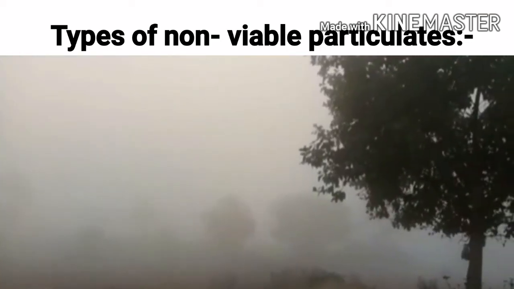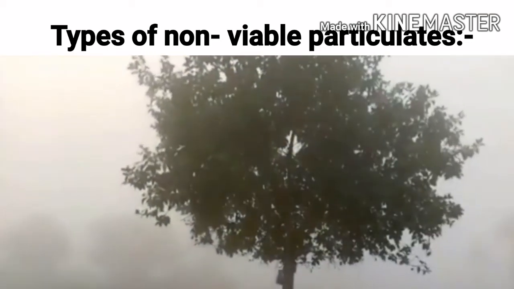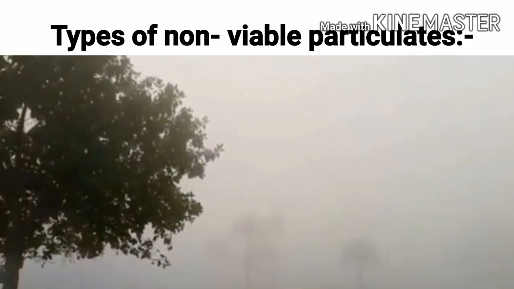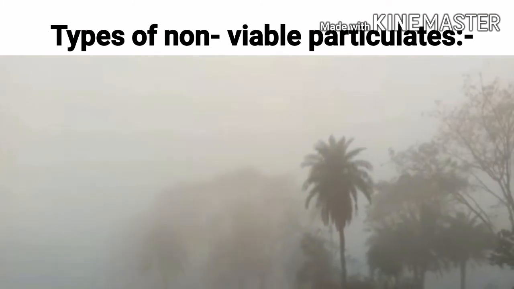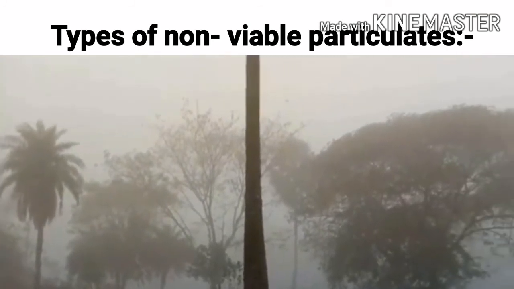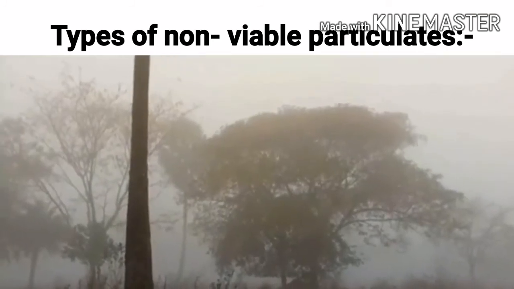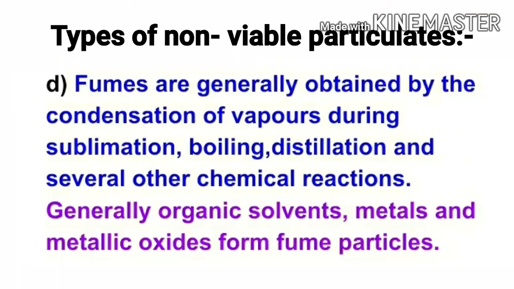Mists are produced by particles of spray liquids and by condensation of vapors in air. Examples are sulfuric acid mist and herbicides and insecticides that miss their targets and travel through air and form mists.